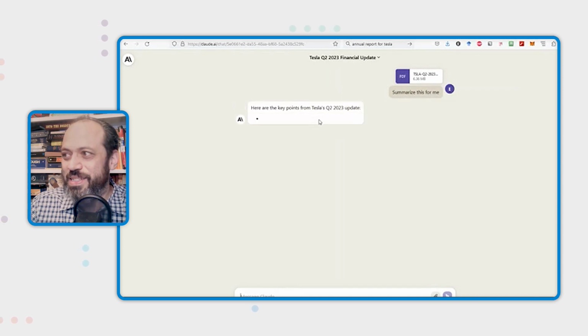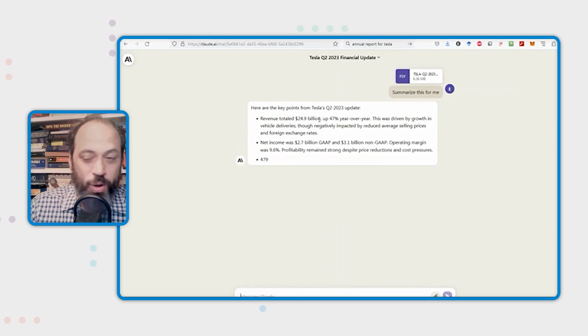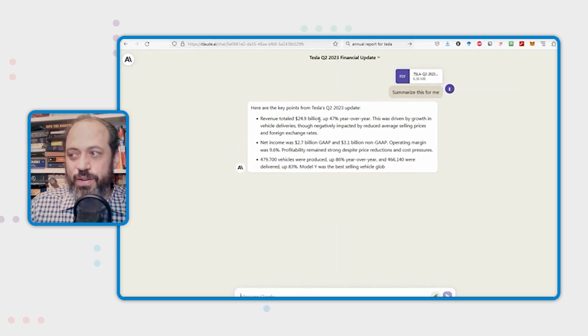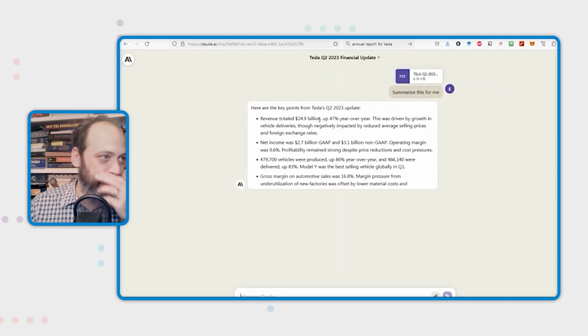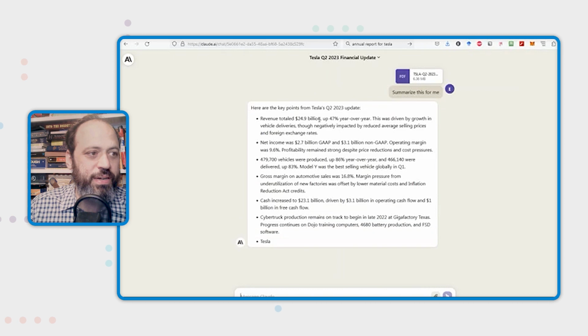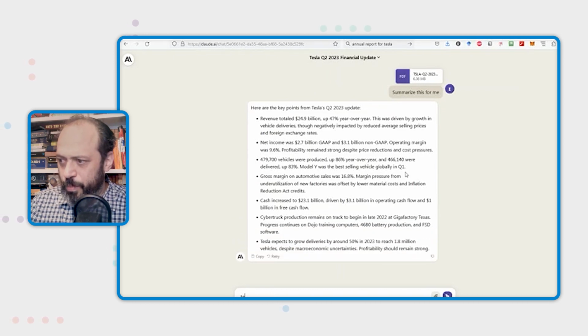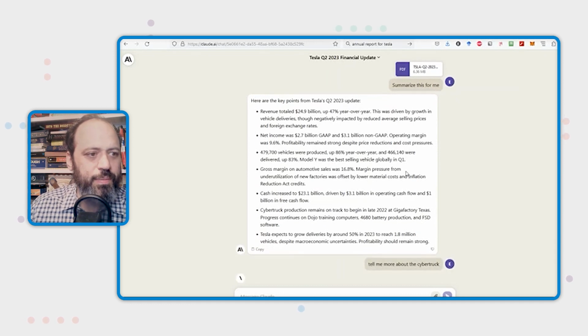Interestingly, it's going to give us the information here that we need. Now, there's always a risk that something is wrong with this, but that risk is decreasing over time. And of course, you'd want your analyst to look at this in more detail, but you can see that it's summarizing key information here. And we could say things like, tell me more about the Cybertruck. And we'll see what happens here.